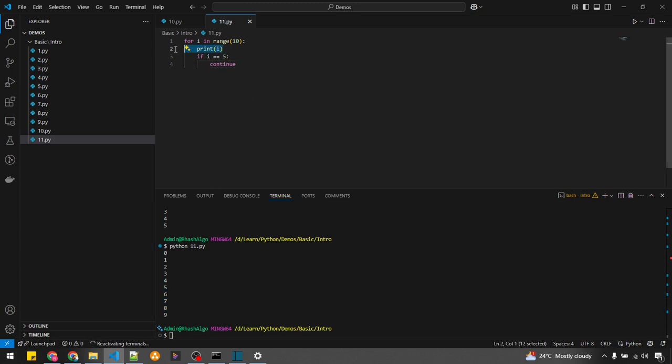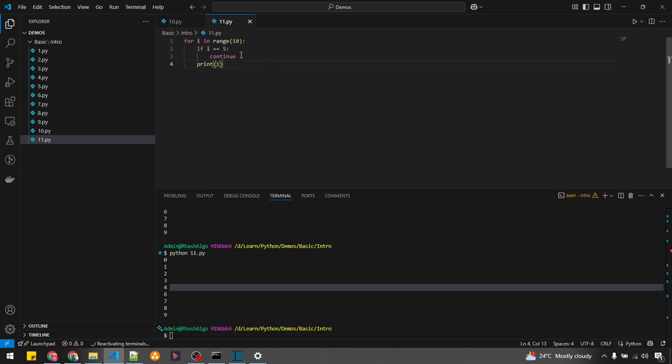Now I will do something interesting. Print i. What did I do now? Just observe carefully: 0, 1, 2, 3, 4. Where is 5? That's the magic here. If I equal to 5, I'm telling the program to continue with the loop without doing any further operations after that if block. The loop will be continued from where it executed earlier. Earlier it executed at 5, now it will start execution from 6.